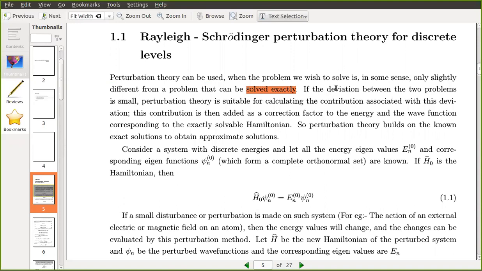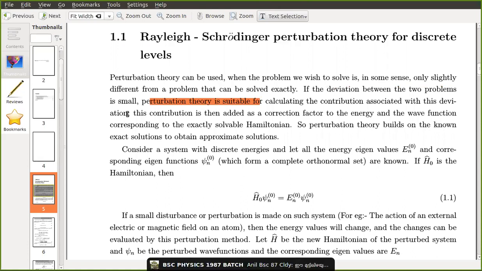If the deviation between two problems is small, deviation meaning the difference before and after perturbation, then perturbation theory is suitable for calculating the contribution from this deviation.